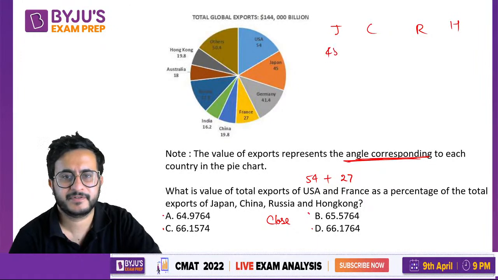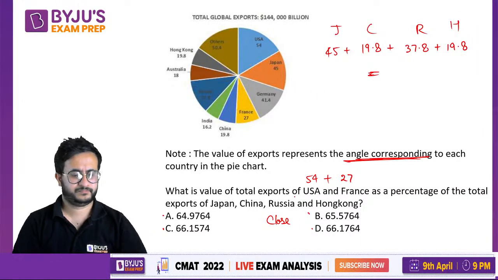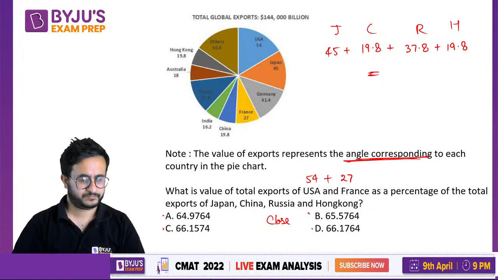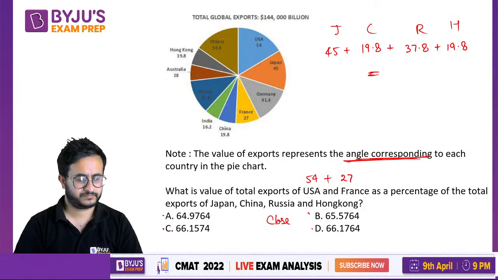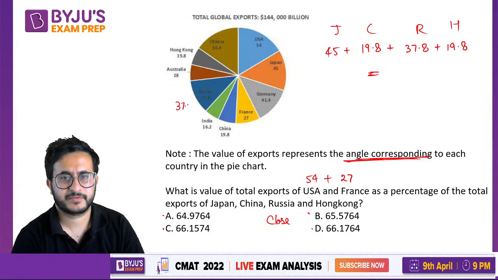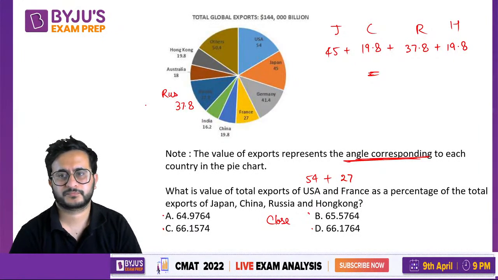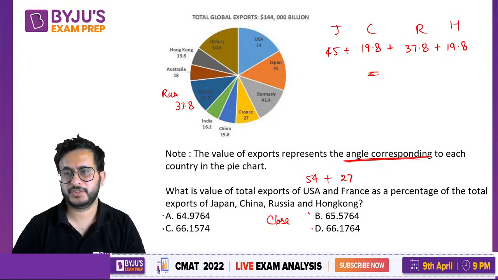Japan 45, China 19.8, Russia is 37.8 and Hong Kong is 19.8.